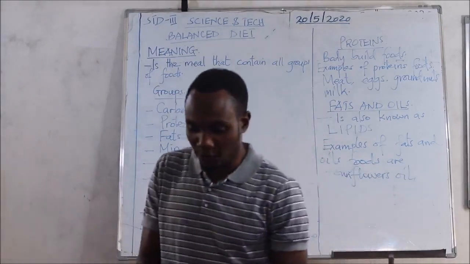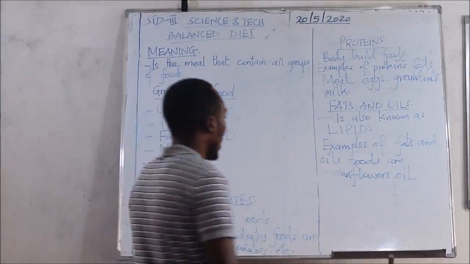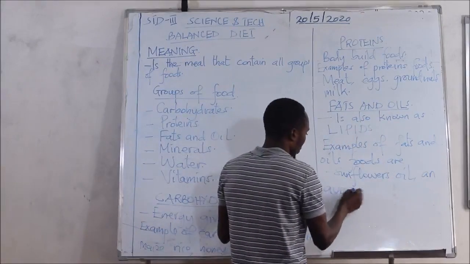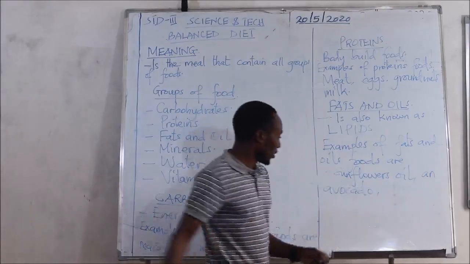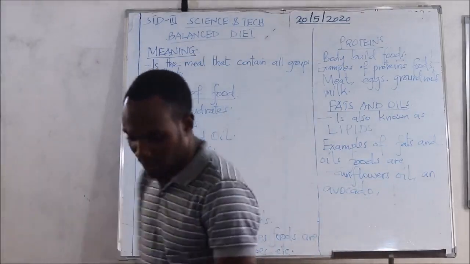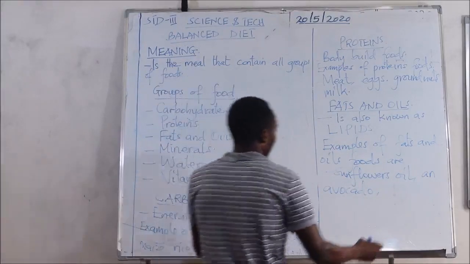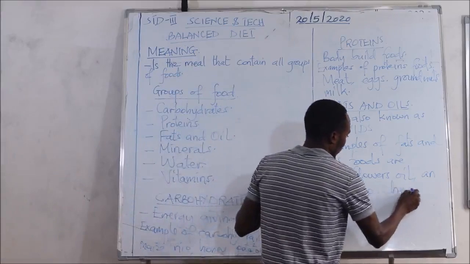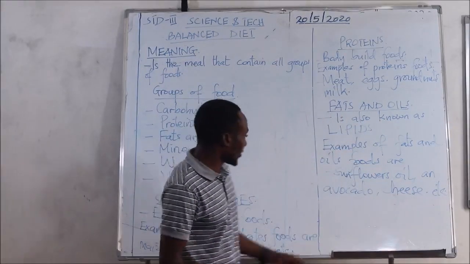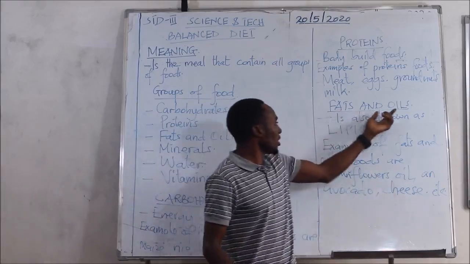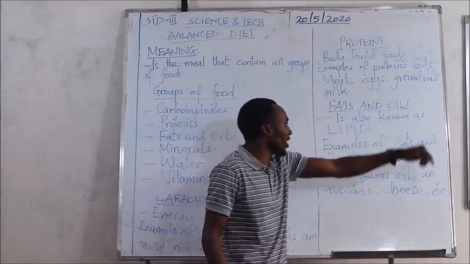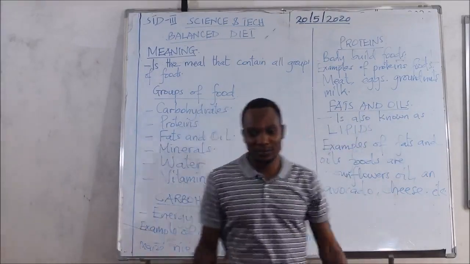Another one, we have an avocado, this is the fruit, and also we have cheese. These are examples of fatty and oily foods, or lipids. So the words fats and oil, as I said, are called lipids.